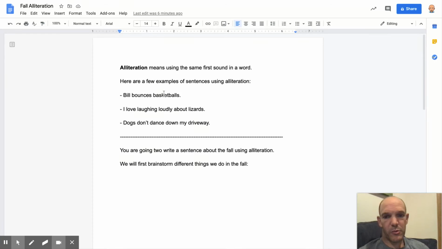And I have a couple examples. And these are the same examples I'm going to show to the students. So, Bill bounces basketballs. You hear a B sound. I love laughing loudly about lizards. You hear an L sound. And it doesn't have to be every word in the sentence. So the alliteration does not have to be for every word. And then the last example I have is dogs don't dance down my driveway. Most of the words start with a D, but not all.